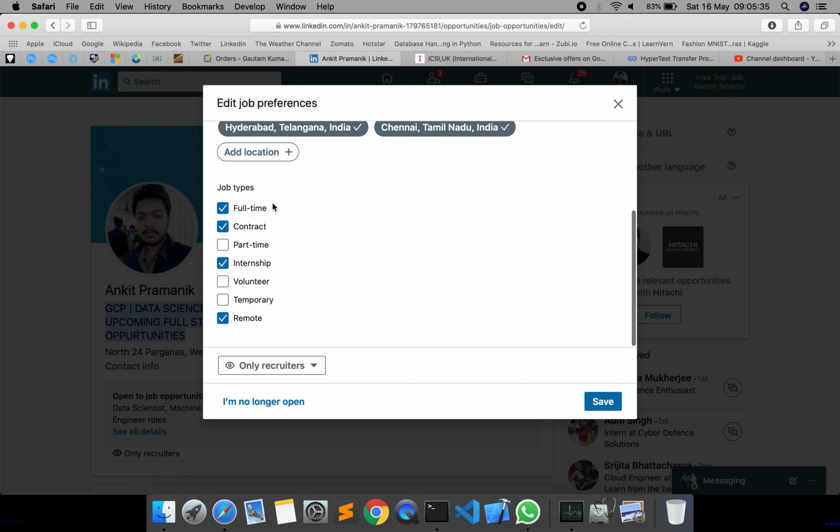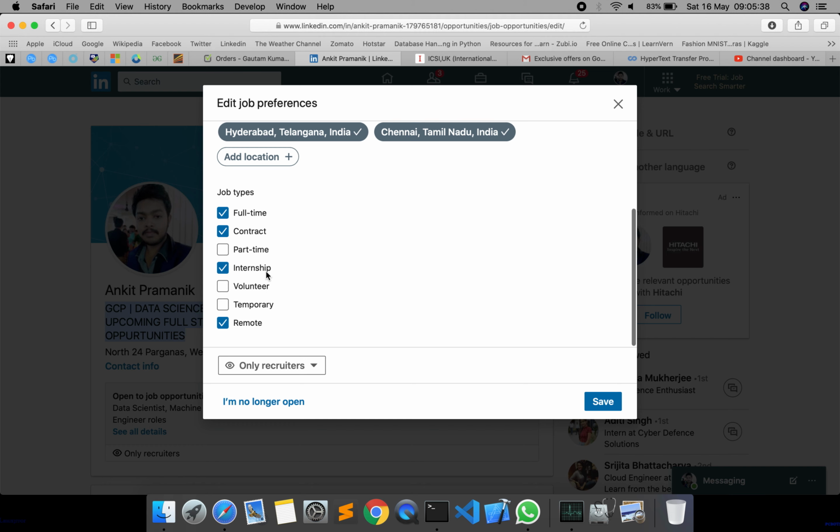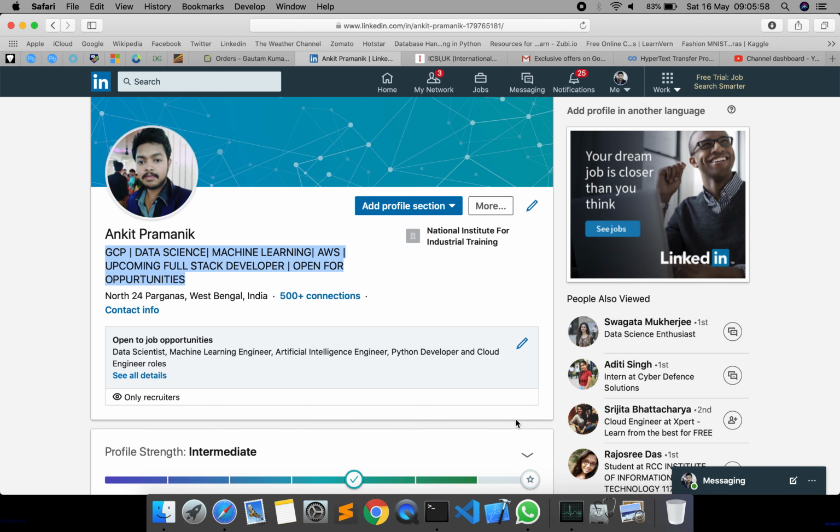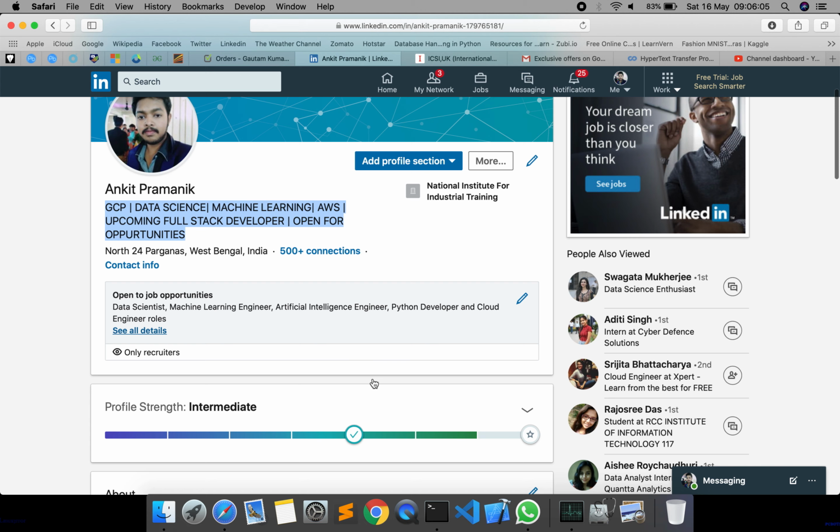You can see which job types you want: full-time, contract, part-time, internship, remote, temporary, volunteer. Okay, there are several kinds of jobs. So if you are looking for an internship, click only internship. Because I want to change my profession, or change my job, I've also taken the full-time and contract. Okay, and only mention the skills or the areas in which you are searching for your job. Fine. I have given data science, AI, Python developer and cloud engineer roles. So these are my preferences. Only give your preference in whichever field you are comfortable.